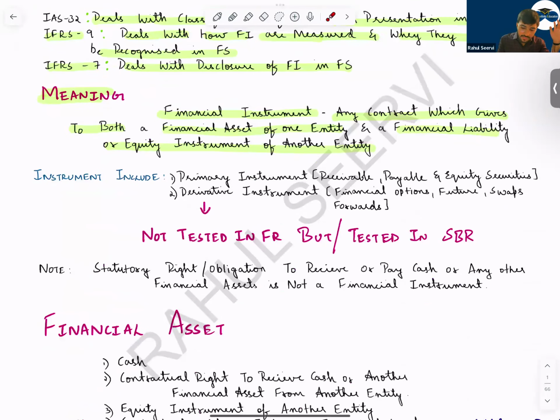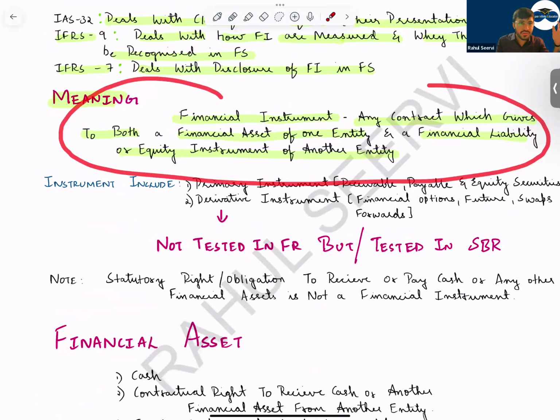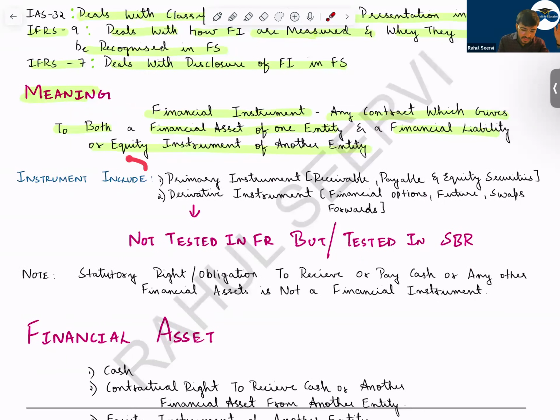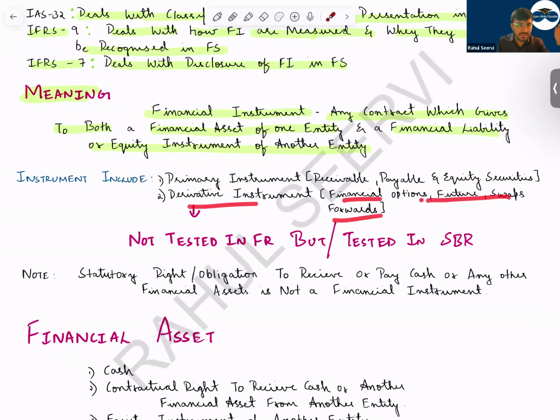Then, if you have seen a lot of questions, whenever a question comes regarding financial instrument, write down this. You would have 0.5 marks, technical marks for writing this. If the question is regarding theory, to identify whether it's a financial instrument or not, in that case, instruments include primary instruments like receivable, payable, equity securities. Derivative instruments include financial options, futures, swaps, and forwards.